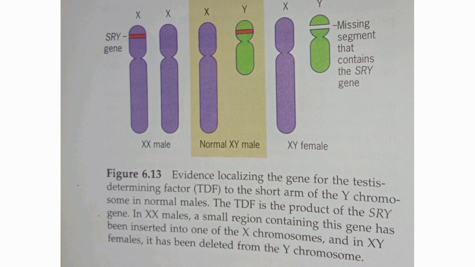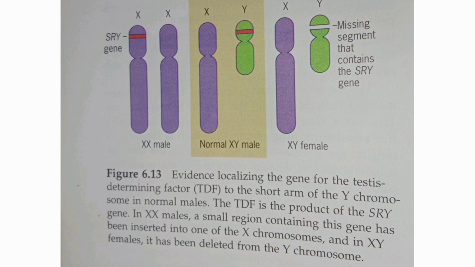Now focus on the right side image, which contains one X chromosome shown in purple color, and another chromosome, the Y chromosome, shown in blue color. We know the Y chromosome contains the SRY gene. In the left side image, this SRY gene was shown in red, but here in the Y chromosome that red colored portion is missing, because a deletion of the SRY gene has taken place.